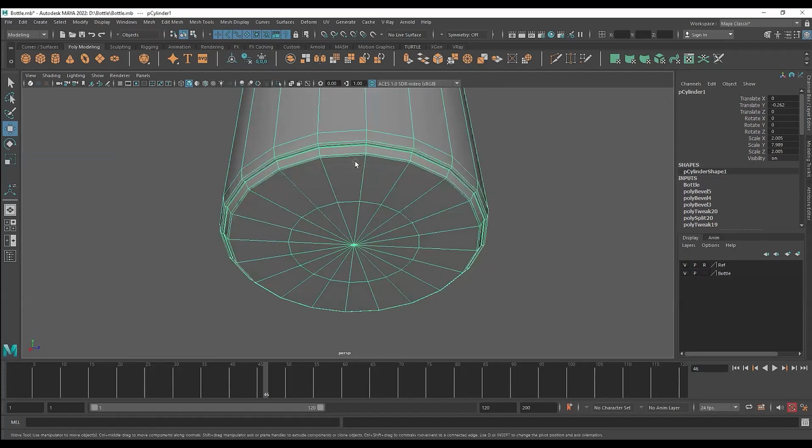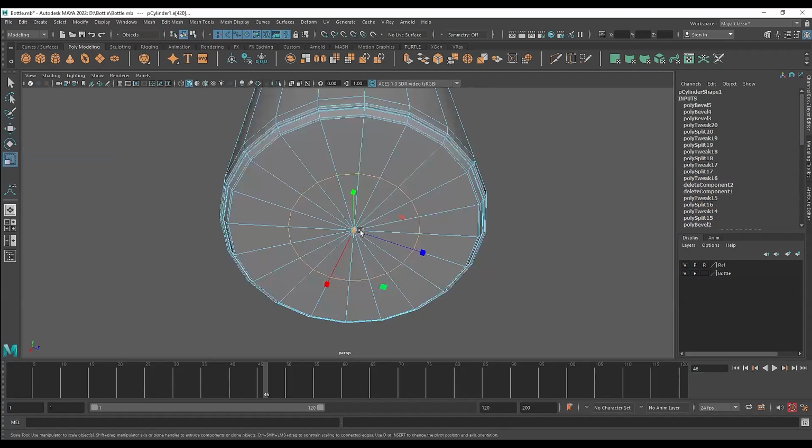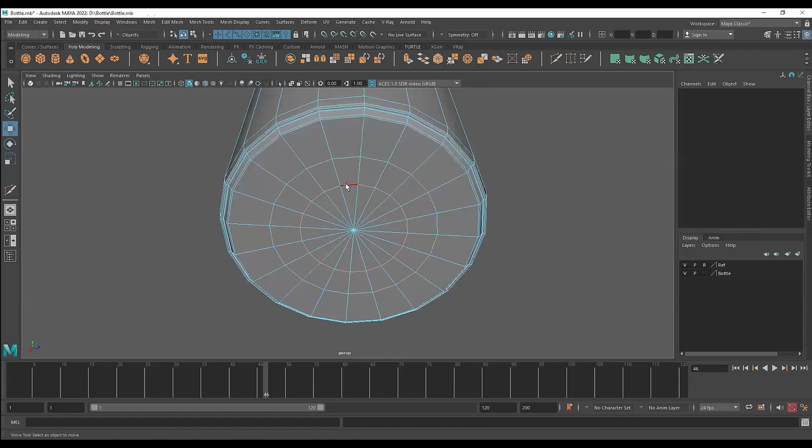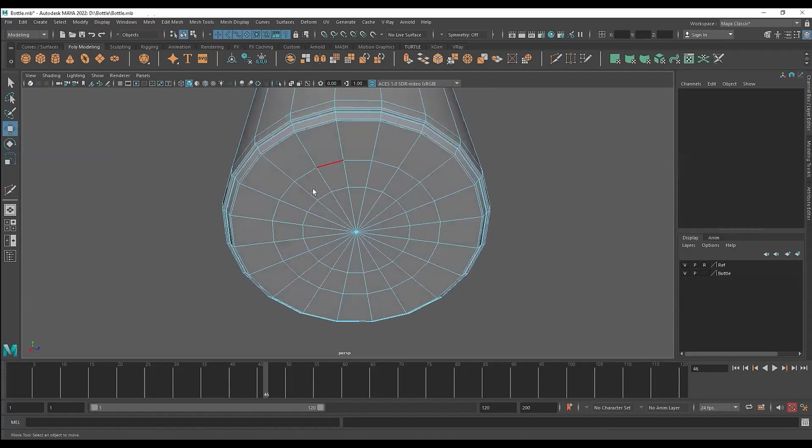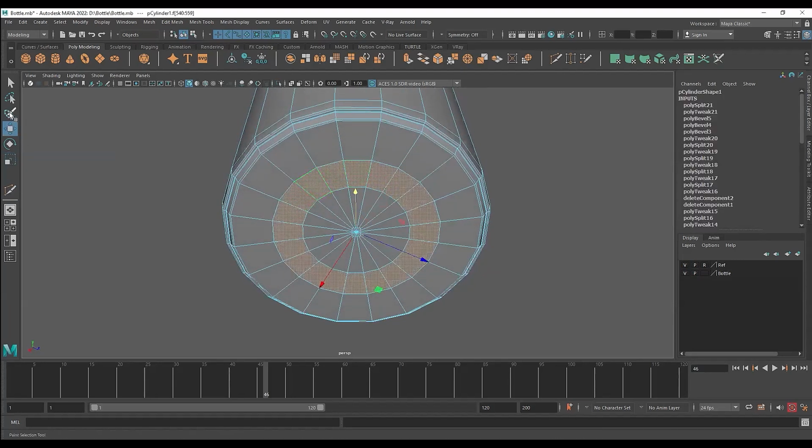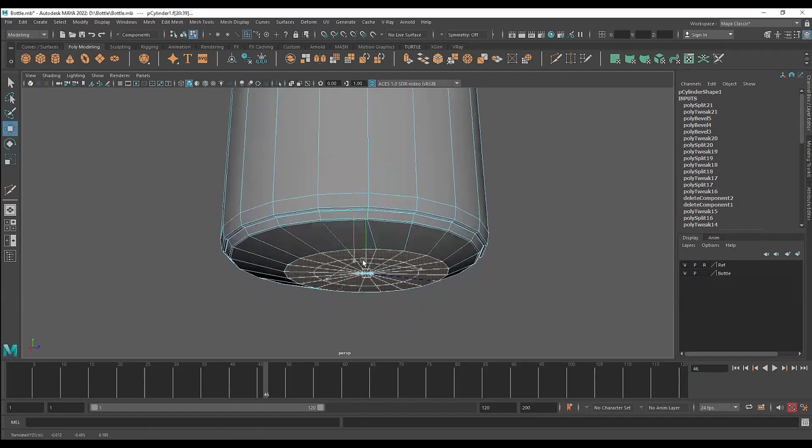So let's do that. I will take this edge, scale it down, and add another one here. And then I'm going to select this, take our paint selection tool. Well, we don't have to press shift, we can just drag it because by default, the paint selection tool actually adds. Okay, so it is added like this.